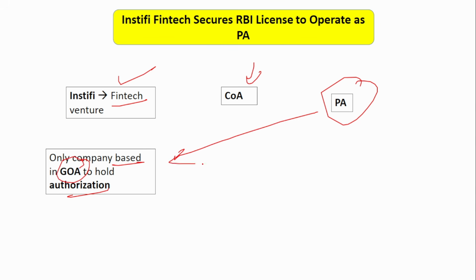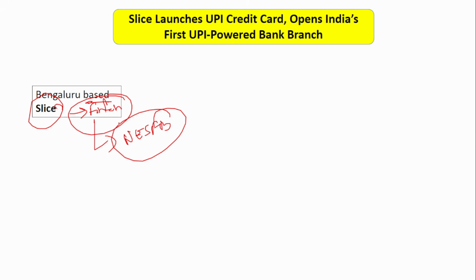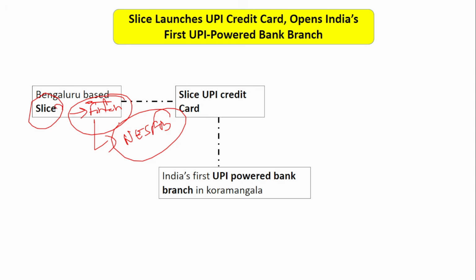This is the only company based in Goa to hold this payment aggregator authorization. Next is the Bengaluru based Slice. It is a leading fintech company based in Bengaluru, and we also saw recently that it has completed its merger with Northeast Small Finance Bank. It has launched a UPI credit card, and it has also launched India's first UPI powered bank branch in Koramangala. Remember this, very important.